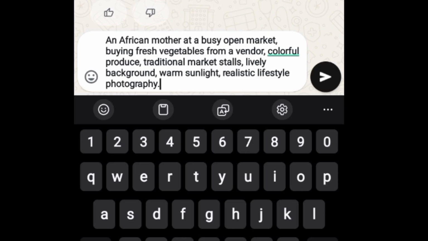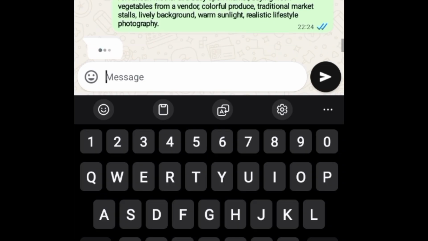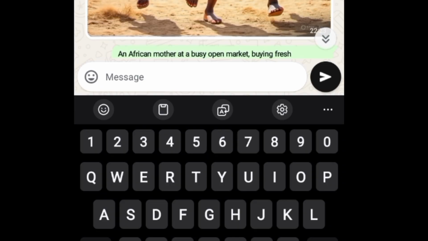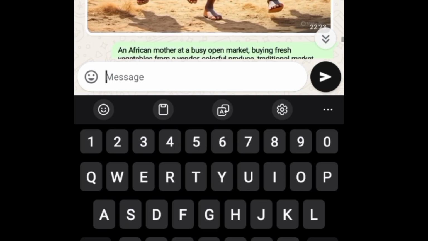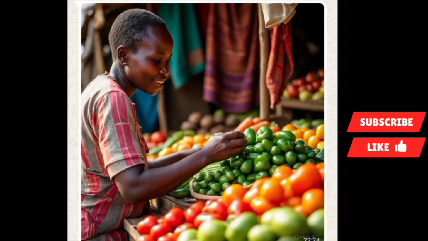I'm back with the next prompt. An African mother at a busy open market buying fresh vegetables from a vendor. Colorful produce, traditional market stalls, lively background, warm sunlight, realistic lifestyle photography. So I'm going to click here to send. Let's see this. You see this?